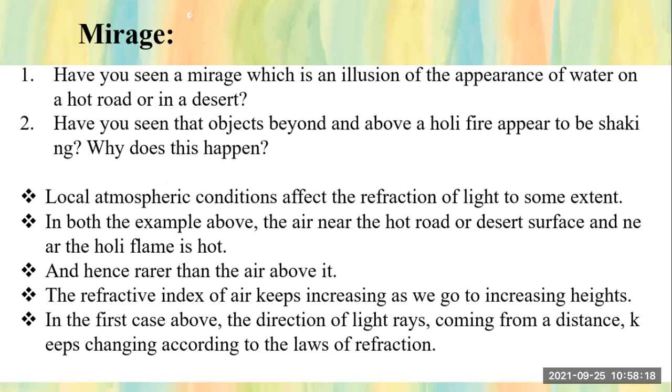Have you seen a mirage? Question number 1: have you seen a mirage, which is an illusion of the appearance of water on a hot road or in a desert? In the summer season, when we drive on a road, we see in a far place an appearance of water. In a desert also, at a far place we see that there might be some water, but when we reach there, actually there's no water. So there is an illusion, an appearance of water. This illusion of appearance of water is known as mirage.